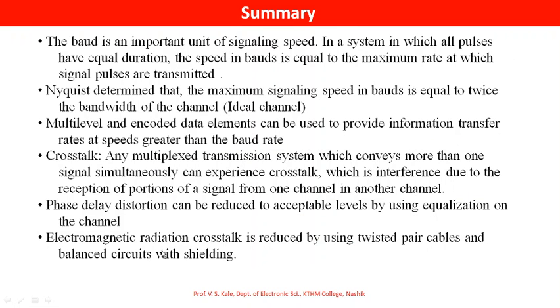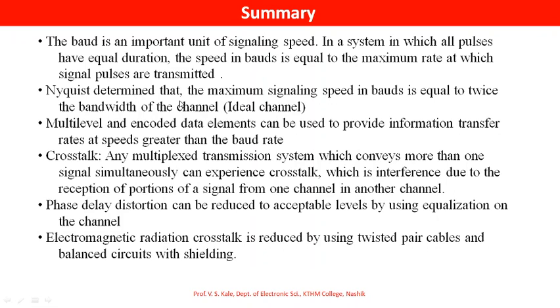Now let us summarize. The baud is an important unit of signaling speed. In a system in which all pulses have equal duration, the speed in bauds is equal to the maximum rate at which signaling pulses are transmitted.